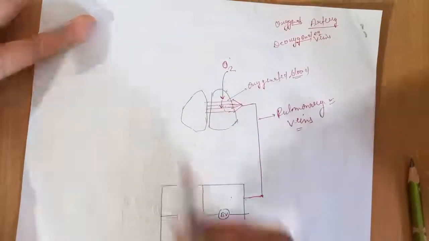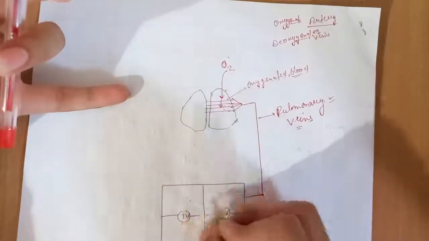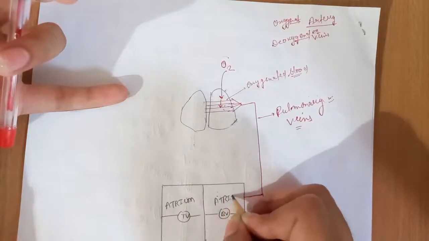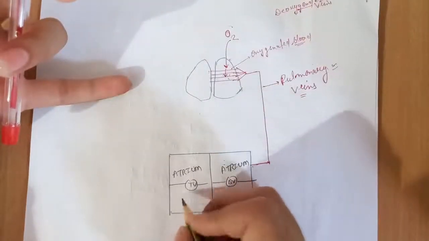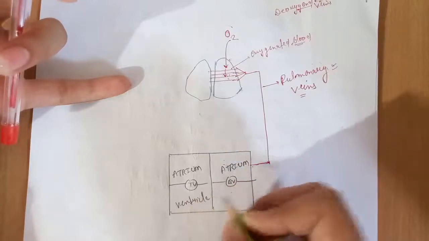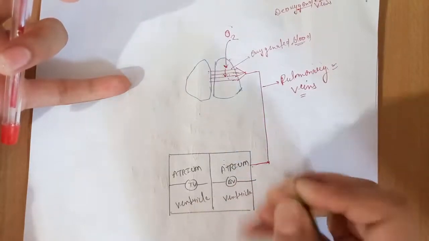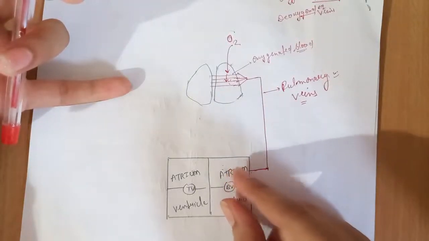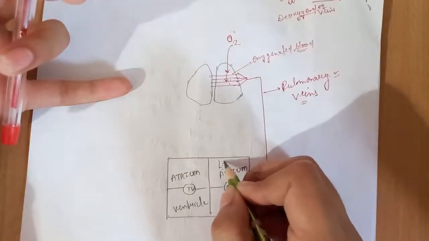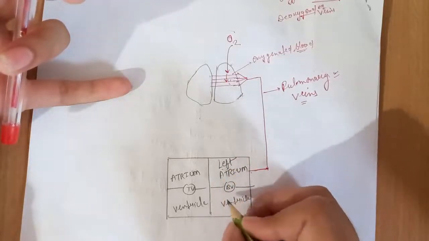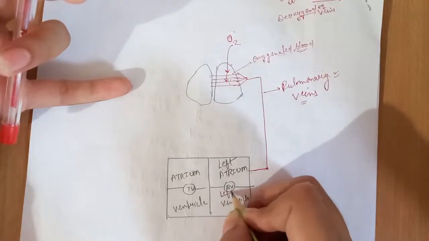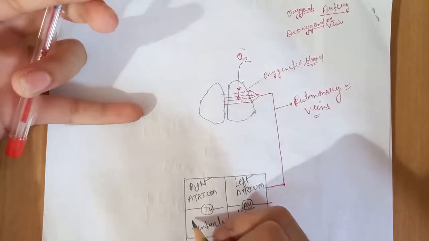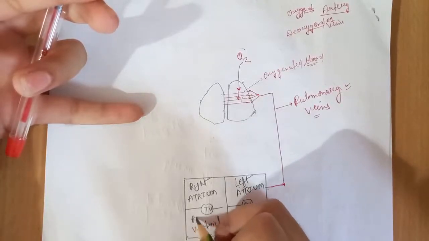The heart has four parts, and of these, the upper two parts are known as atria. This is also an atrium. The lower two parts are ventricles, and this is also a ventricle. The side of the heart in which pure blood is present, we call the left part. The left part of the heart always contains pure or oxygenated blood, and in the right part of the heart, deoxygenated blood is always present, the right ventricle.